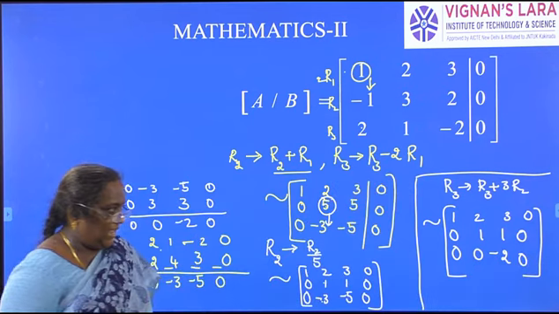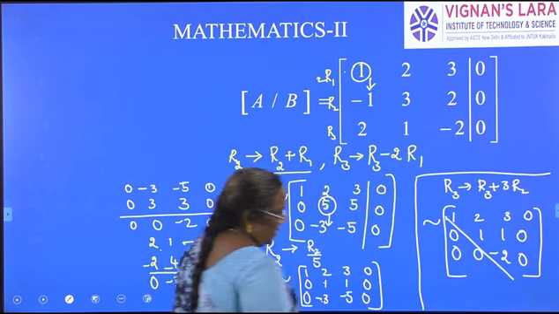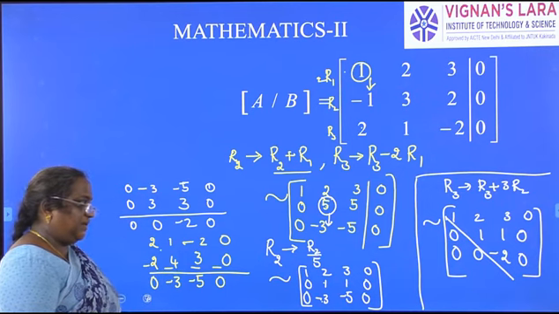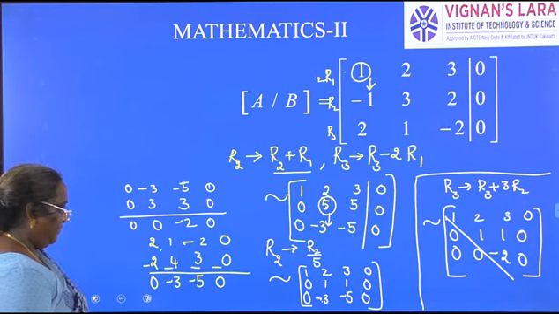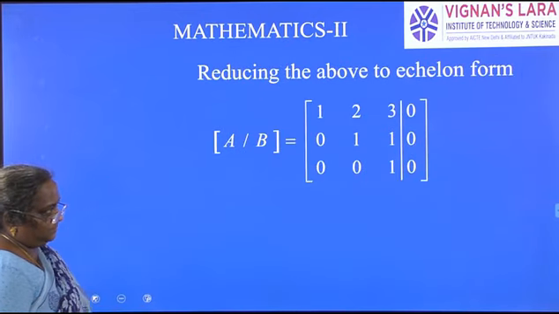So this is in echelon form. Echelon form is nothing but below the principal diagonal all the elements will be zeros. That is echelon form. Now you observe, this is what we got here.